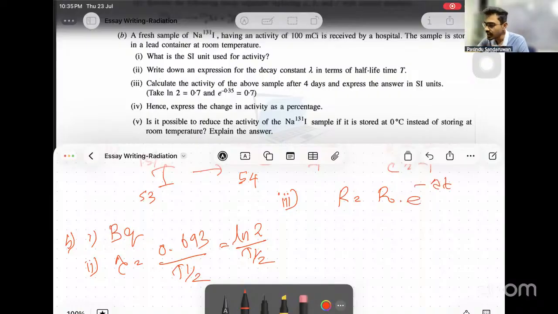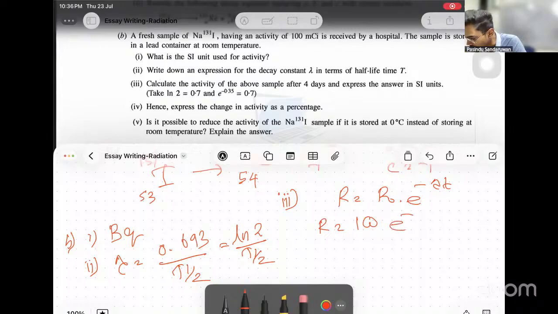We can write it as either R or A. We need R after 4 days. R naught was given as 100. Lambda is 0.693 over T half, with 0.7 given, and T half is 8. After 4 days, R equals 100 e to the power minus 0.7 times 4 over 8, which is 2 remains, then 0.35. See, this value is given.